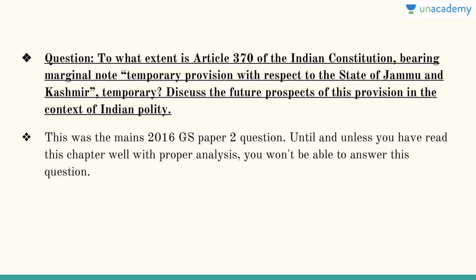Then a question can be asked, to what extent is Article 370 of the Indian Constitution, bearing the marginal note temporary provision with respect to the state of Jammu and Kashmir, temporary? Obviously it's not temporary, it has been going on for the last 70 years, but yet it is temporary, it can be taken away any day. But it has to be passed by Jammu and Kashmir's, some people say constituent assembly, but that is not there anymore, so it is technically permanent. There are a lot of issues which you need to understand. Discuss the future prospects of this provision.